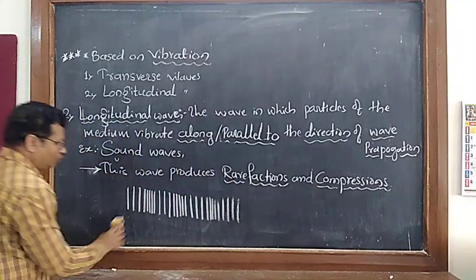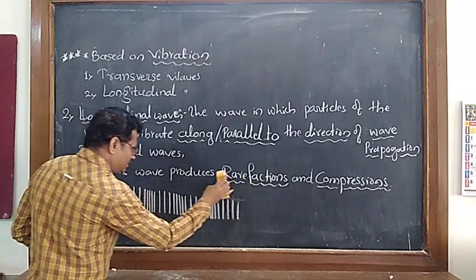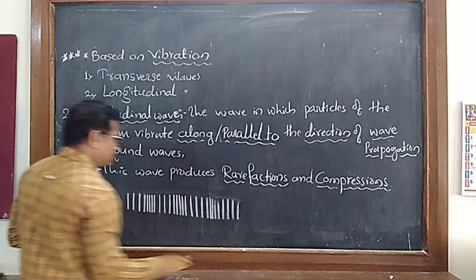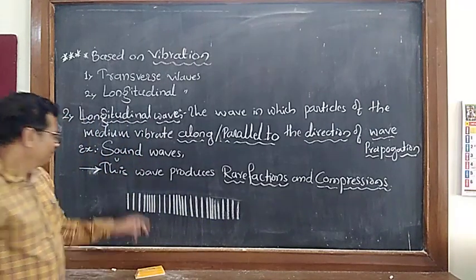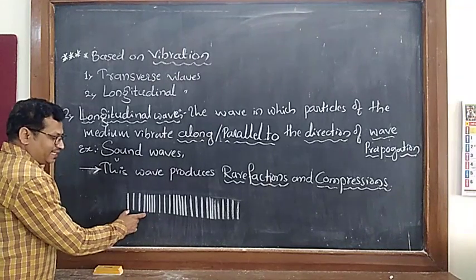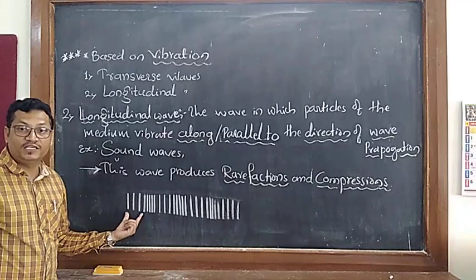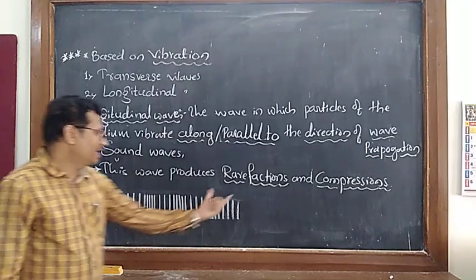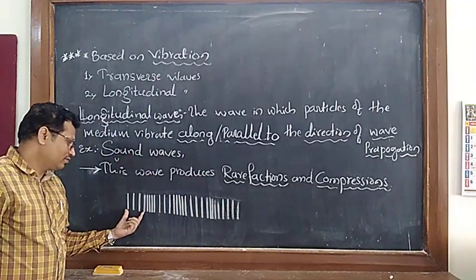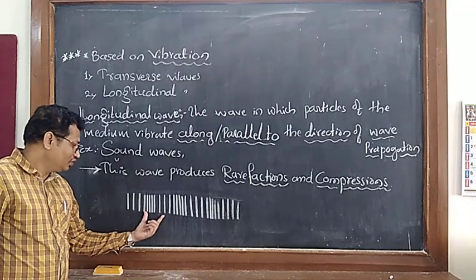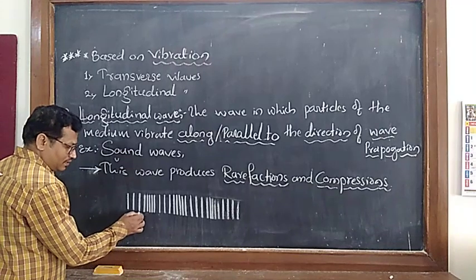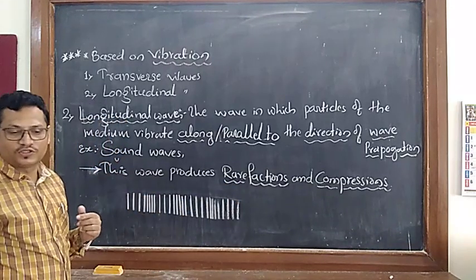I hope now you are able to imagine this. So this is nothing but which kind of wave? Longitudinal wave. Here, can you see these lines? The separation between these lines is more, correct? These are called rarefactions. The lines are rare. In this region the lines are less, and in this region the lines are more. So this is called rarefaction.